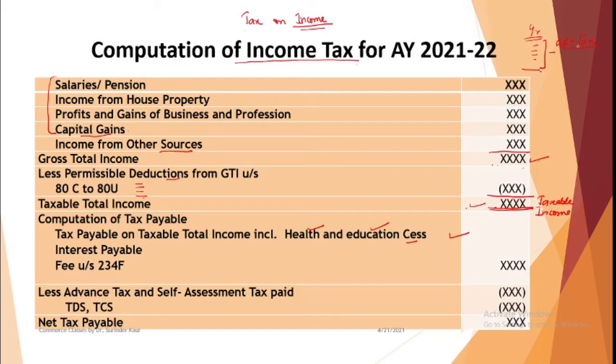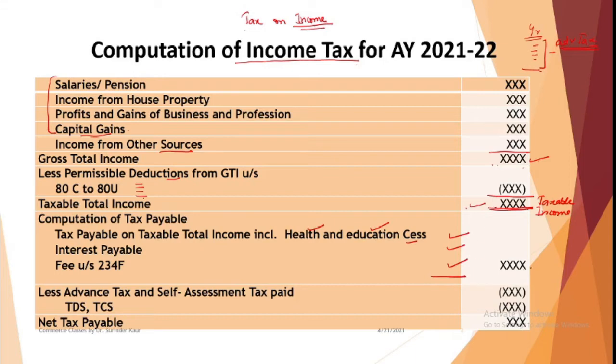If you are not paying your taxes on time, then for the defaults you will have to pay interest on the outstanding tax that you haven't paid. Then certain fees is also payable under section 234F. We'll be taking up these sections as and when they come. So these are certain additional payments which are to be made on account of tax.